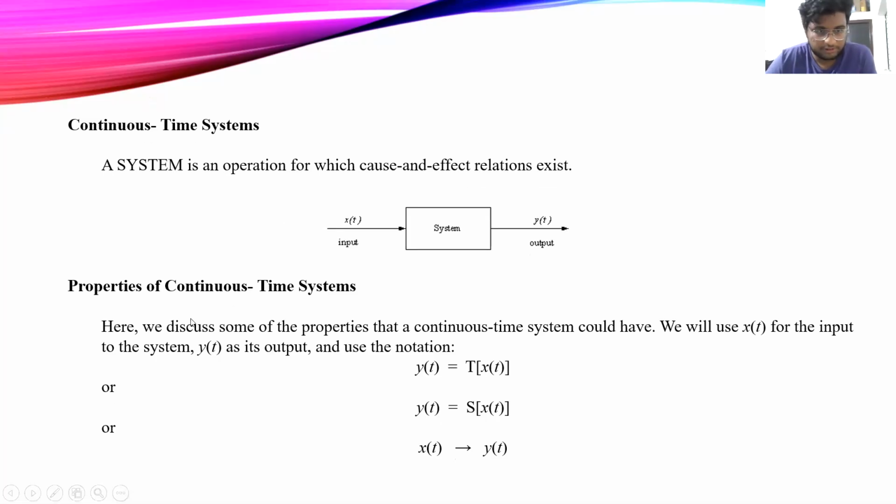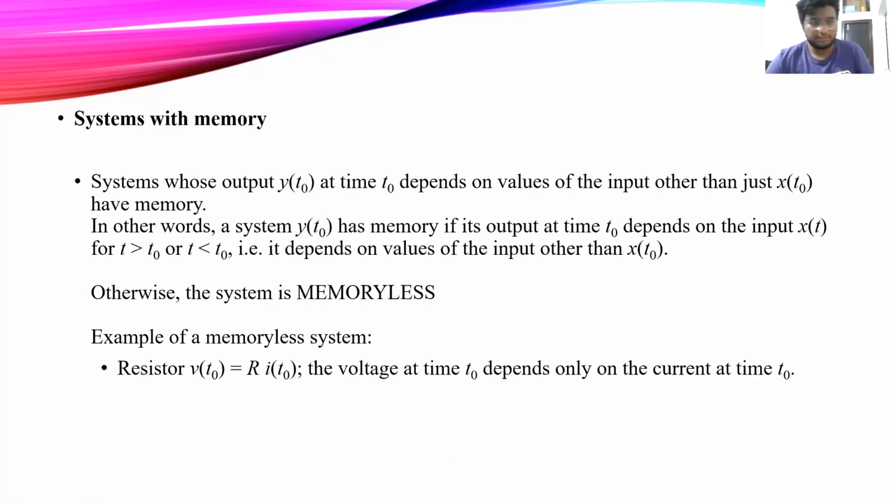Properties of continuous time systems. Here we discuss some of the properties when we use x(t) as the input to the system and y(t) as the output. System with memory: a system whose output y(t0) at time t0 depends on values of the input other than just x(t0) has memory.